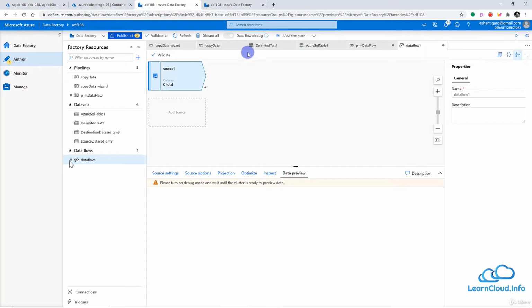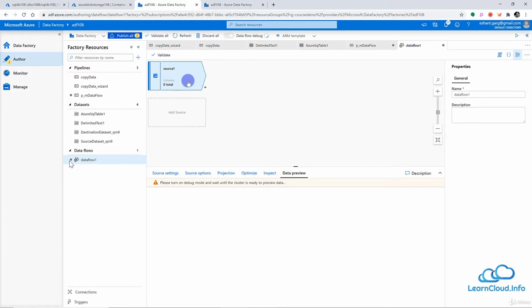Because it will take 5 to 7 minutes to start the data flow debug, and meanwhile we can develop our data flow. When we start this, on the back end it is going to create a set of clusters in Databricks, so it will take some time. By the time we finish, we will have a data preview ready. That's why in the very beginning I wanted to start this.